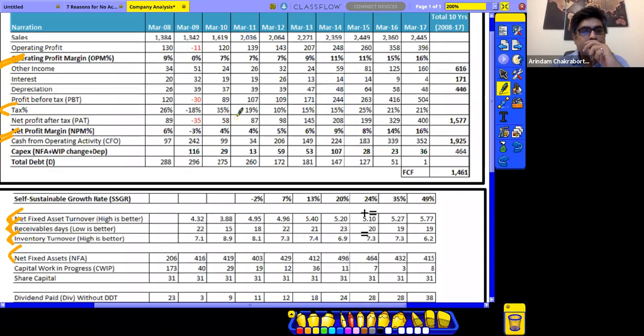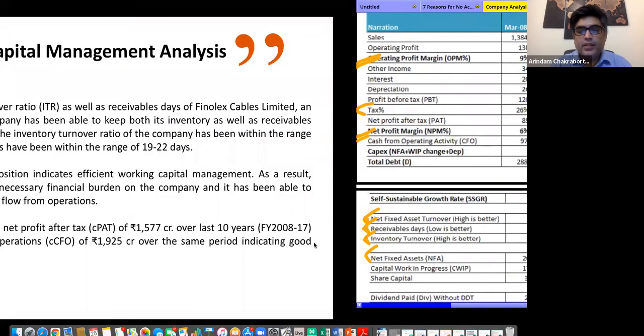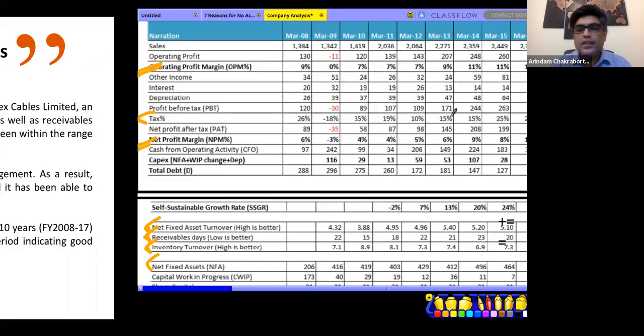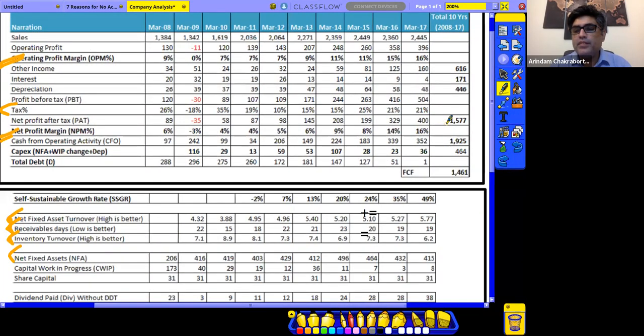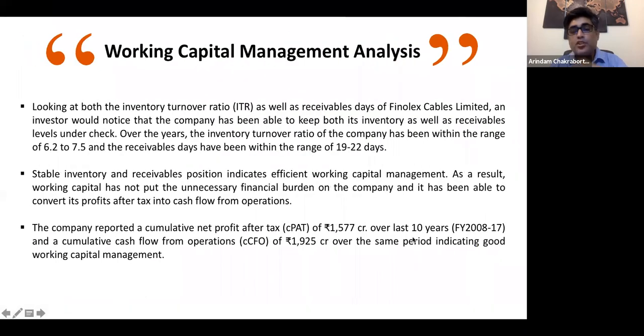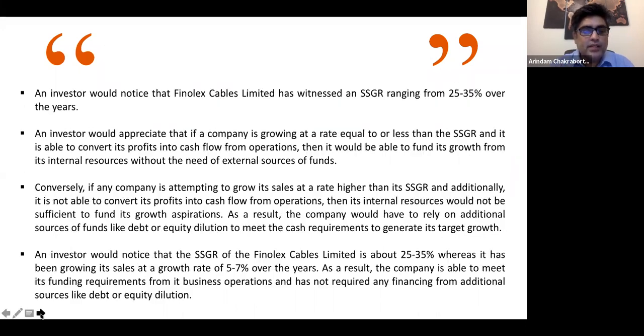So you have the cumulative 1925, right? 1925, and this is 1577. So this figure is the cumulative PAT, and this is the cumulative cash flow from operations, right? So this is more or less close. I mean, for a period of 10 years, it's quite close, right? So that gives an indication that it is having good working capital management. Right, guys? So I hope now we are able to relate what I discussed the other day when I'm discussing in the context of this company.